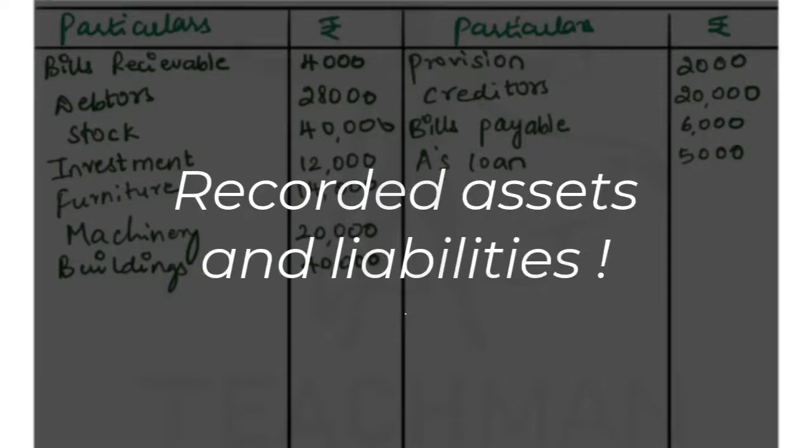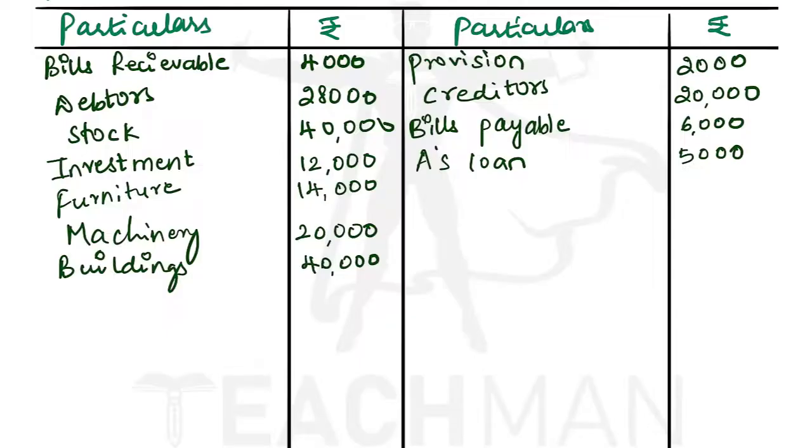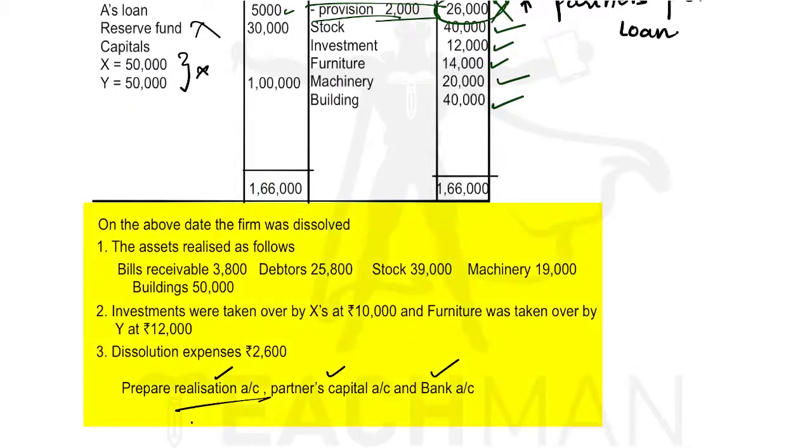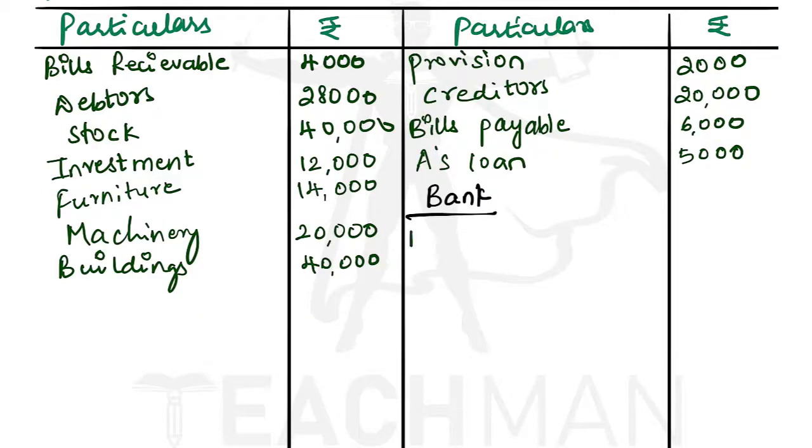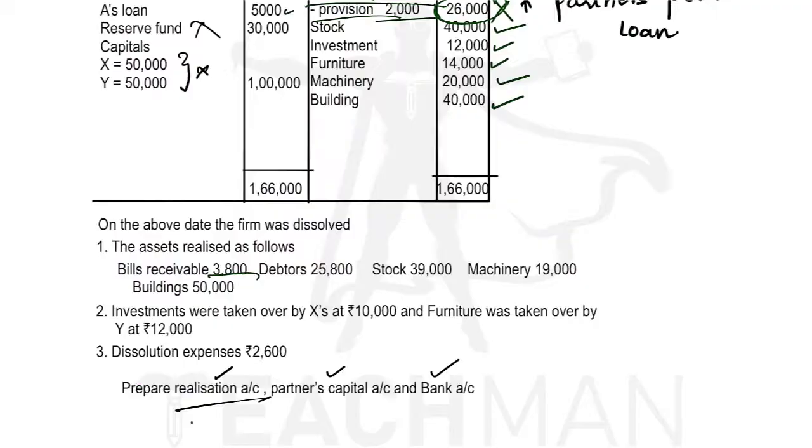Now let us realize the assets, that is the third step. So let us make a blank head. For realizing the assets, we have to see the additional information given below the balance sheet. Here the assets realized, they have given the direct value, so we have to write the direct value. So bills receivable 3,800.